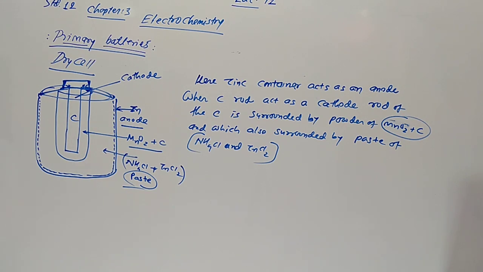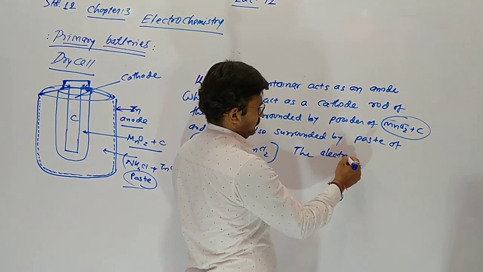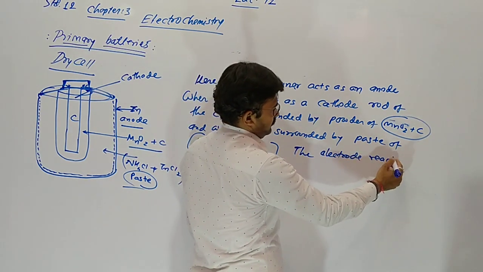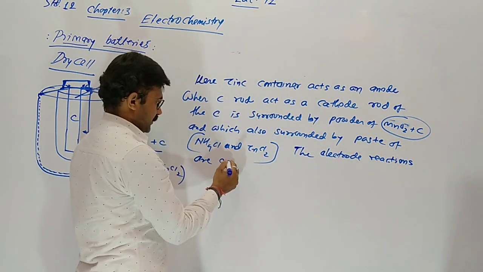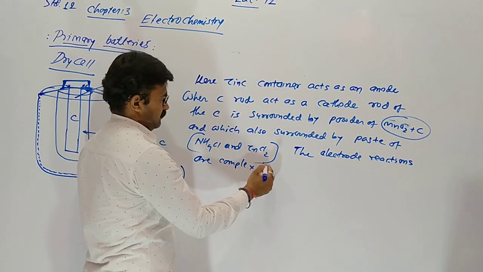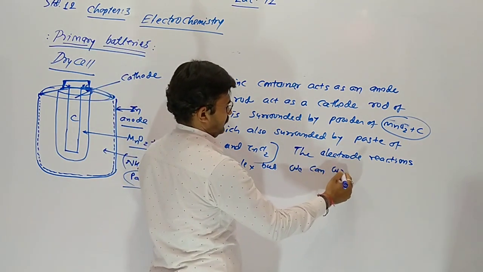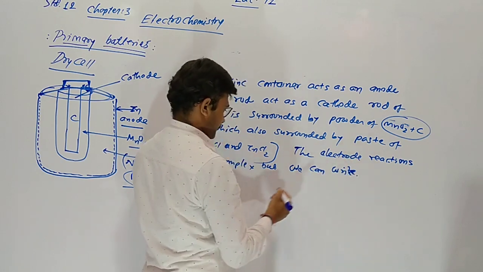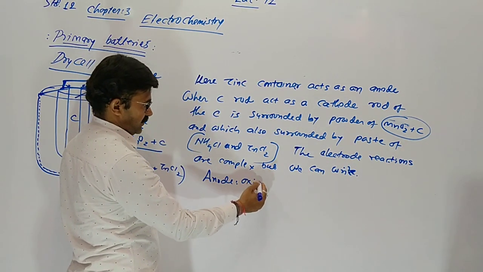The electrode reactions are complex, but we can write. On the anode, oxidation occurs.